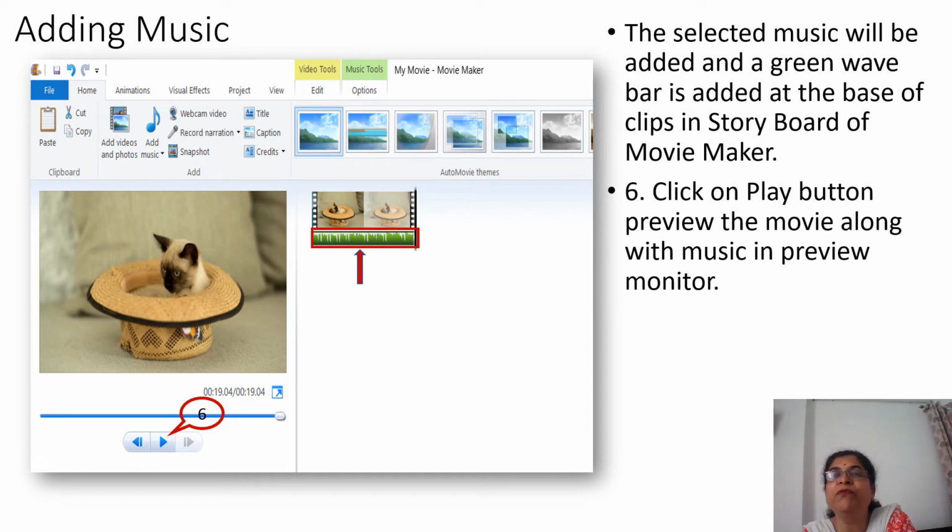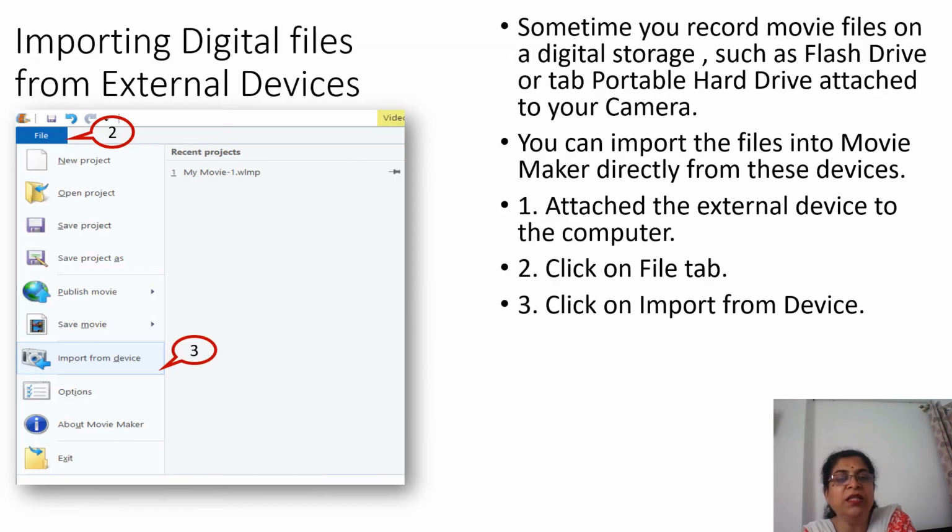The button previews the movie along with the music on the monitor. See here, if you click on play, you will get the video displayed along with the music. Okay, all this we will see in the live session.